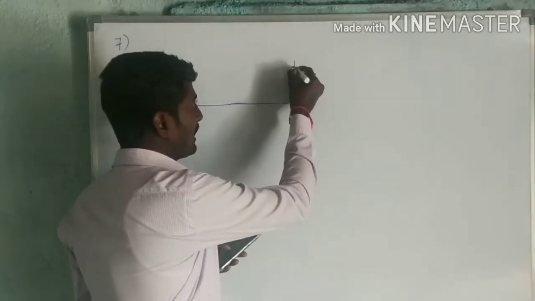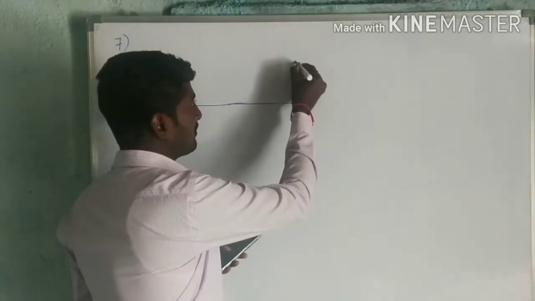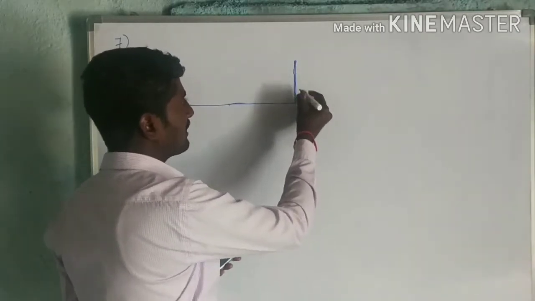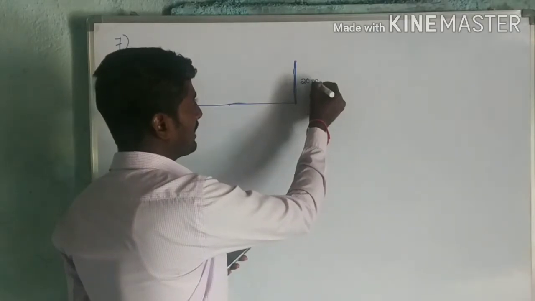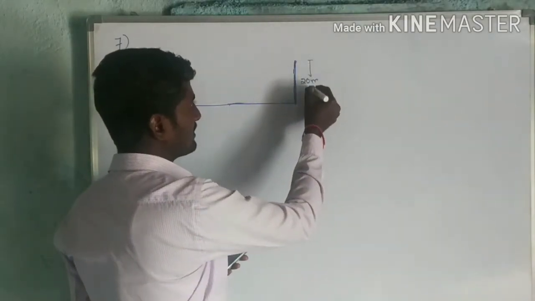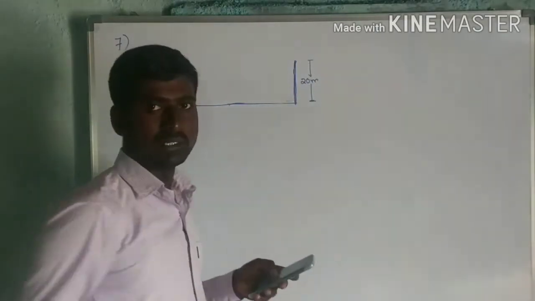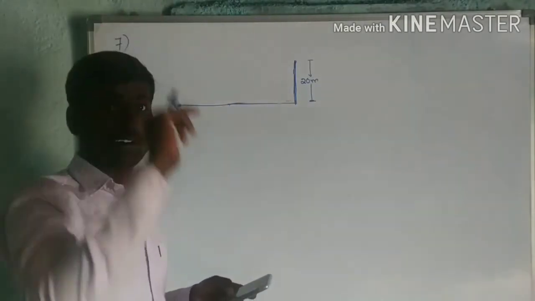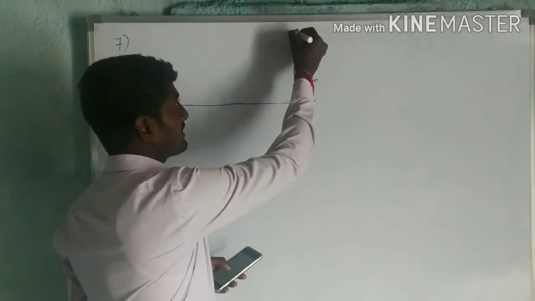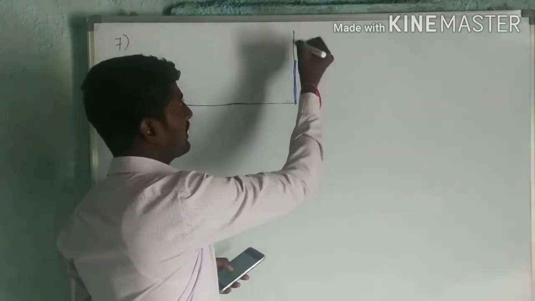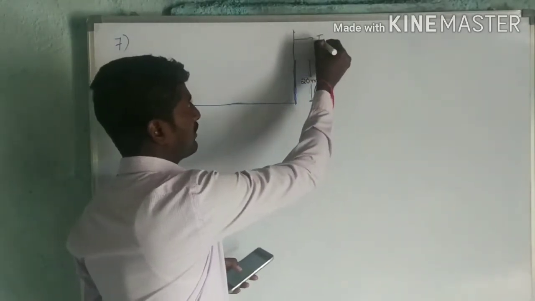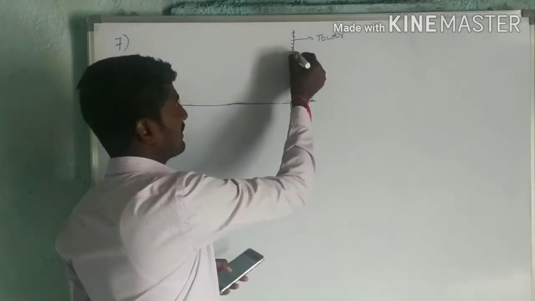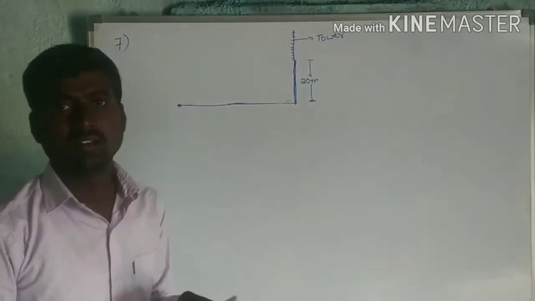There was a building. The height of that building is how much? 20 meters. Let us take this as a building, so the height of this building is 20 meters. On this building, there was a transmission tower. Let us take this as the transmission tower. I will mention it in a different way. Okay, this is a tower.